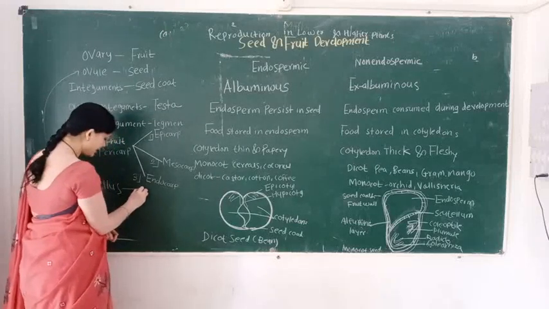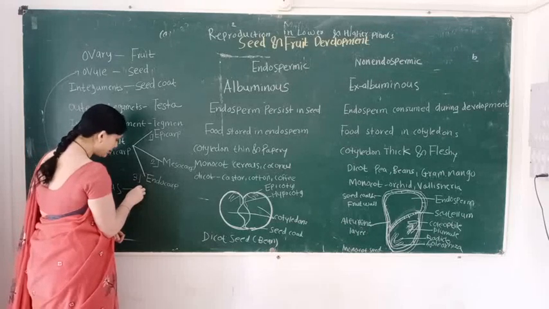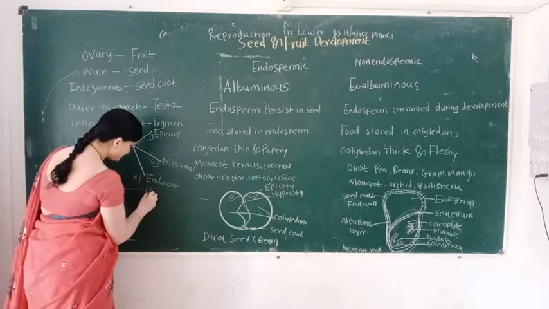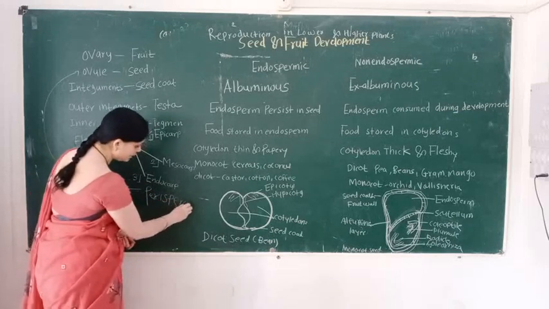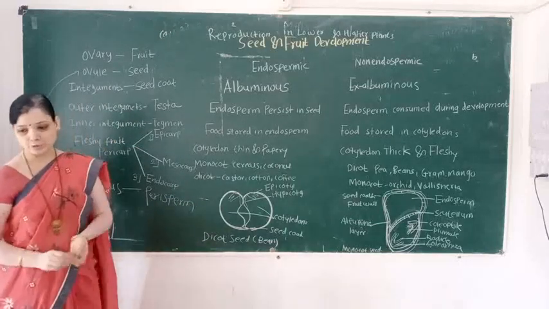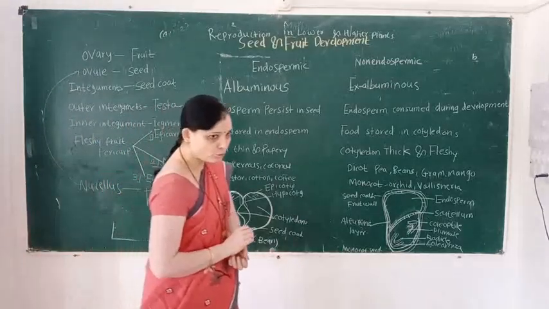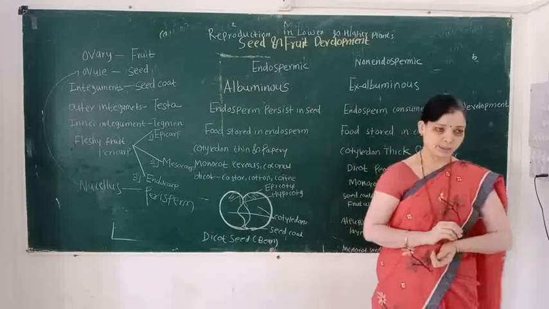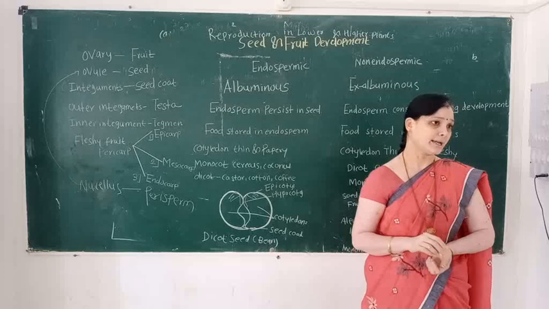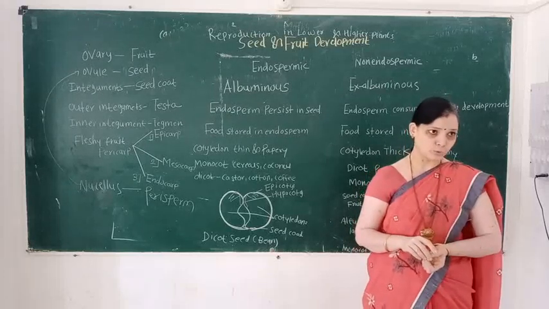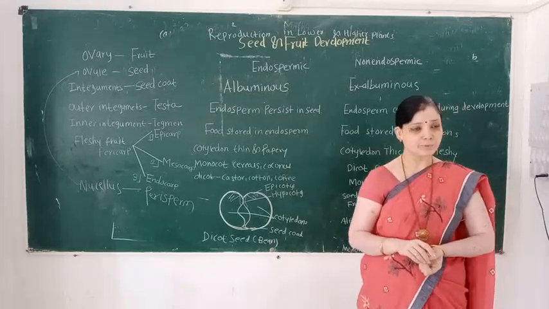After fertilization, the nucellus gets converted into the perisperm. So these are the changes that take place after fertilization: inside the ovary, inside the ovule, then fruit formation takes place, then seed formation takes place.